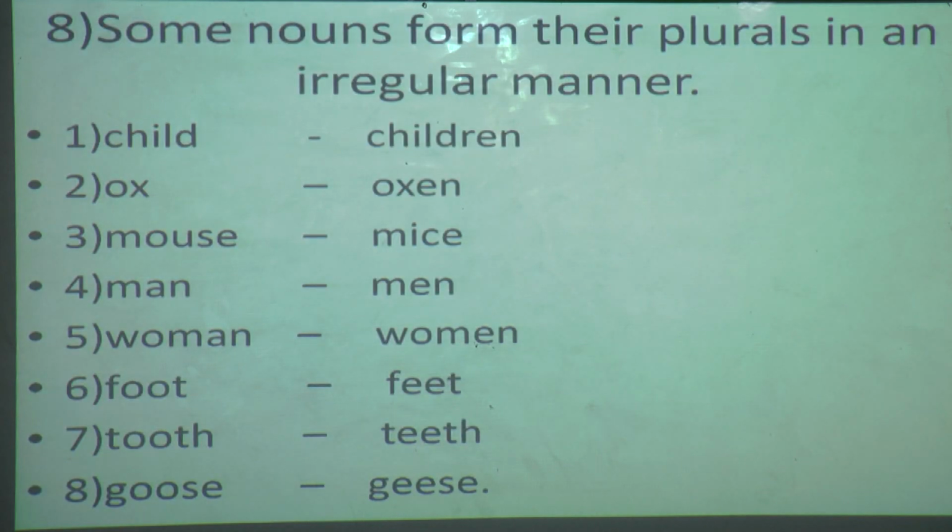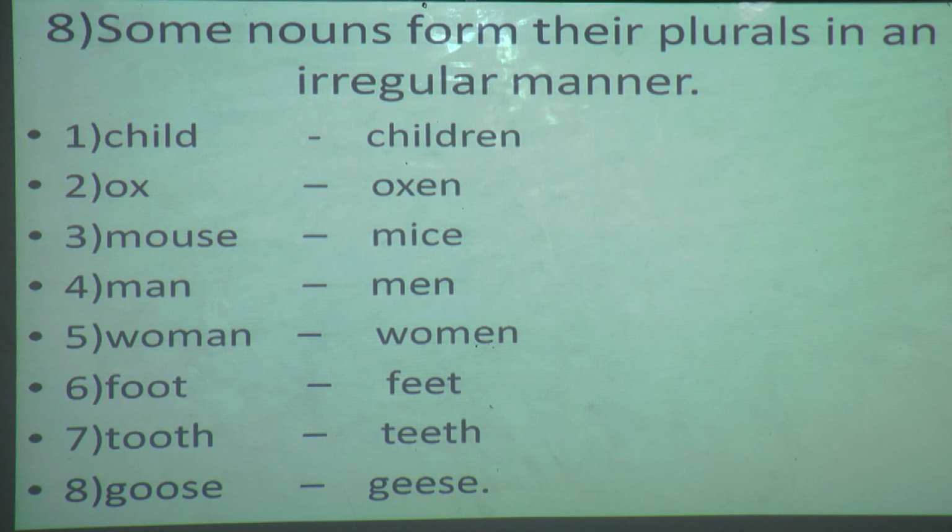Okay. Next, 8th. Now there are some nouns which form their plurals in an irregular manner. See, these 8 which we are going to do, there is no rules for this. This you have to learn by heart. Make a star in your book. That is page number 26. Make it a star and you have to learn these nouns by heart, okay, because it is in an irregular manner.